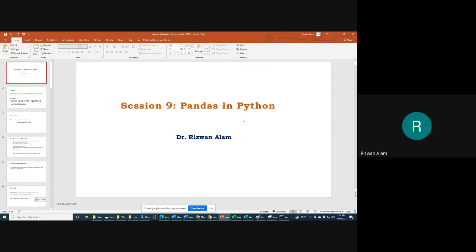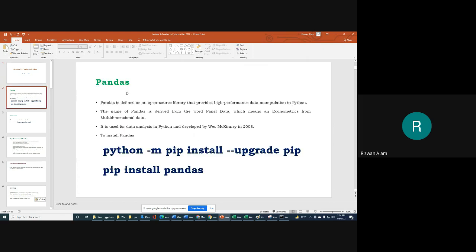So in today's session, we are going to talk about the Pandas library in Python programming. Let me tell you a few basic things about it. As we have discussed, the NumPy library is mainly used for array manipulations, and Pandas has been built upon NumPy. NumPy functionalities will be enhanced here in the Pandas library. You will find a few more features and flexibilities here, in addition to the things that you got through the NumPy library.